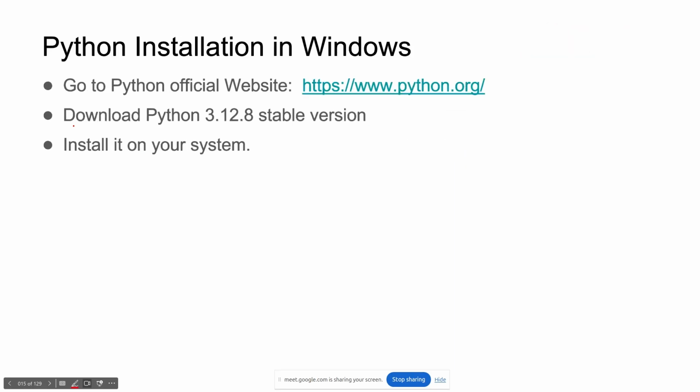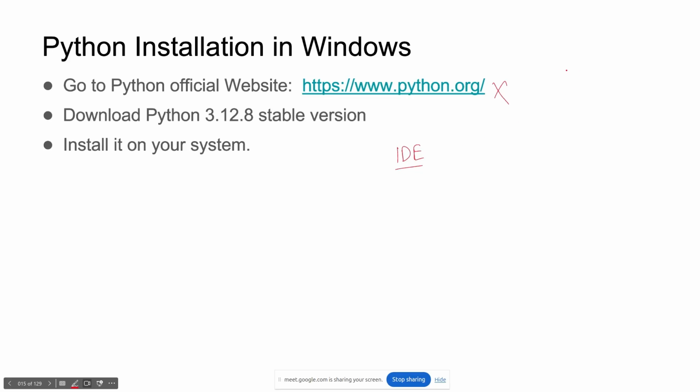Again, installation, yeah, you can download Python from the Python website, python.org, but right now you don't need to download it. We are not going to use any IDE. IDE means integrated development environment.